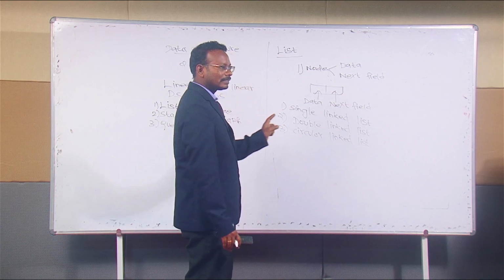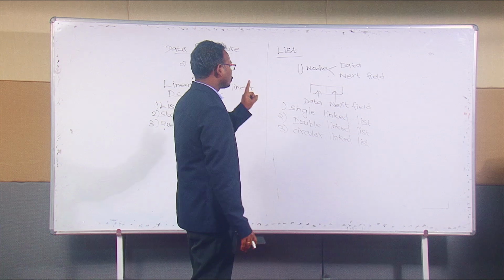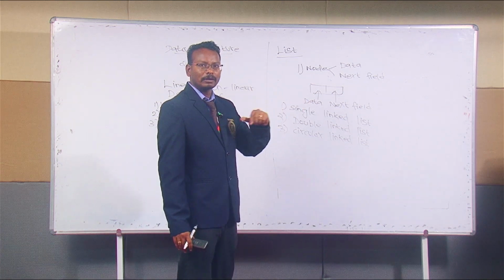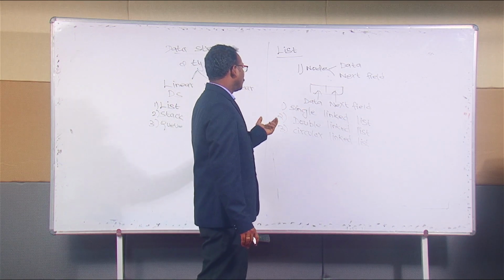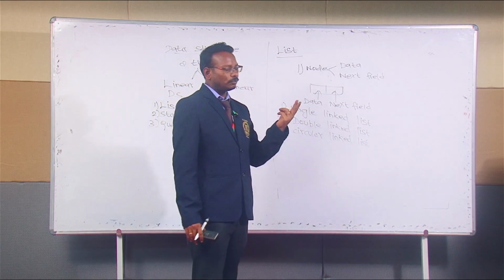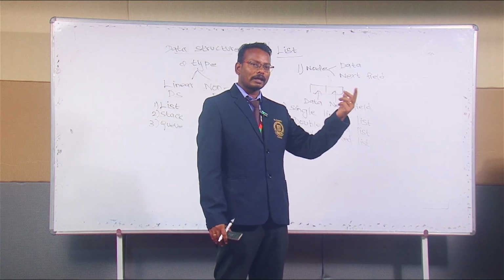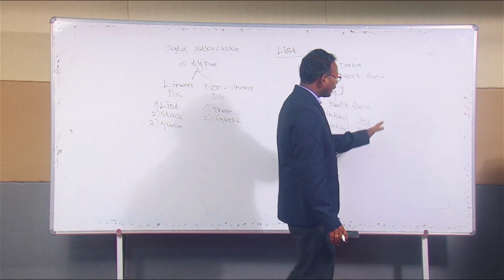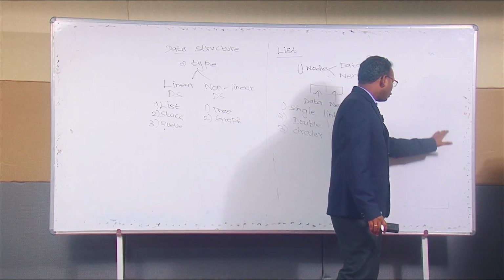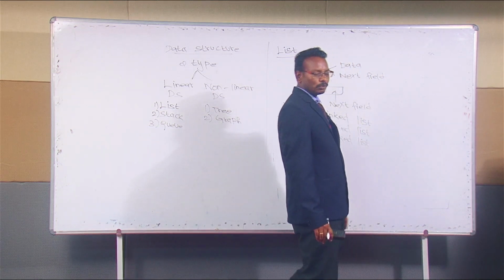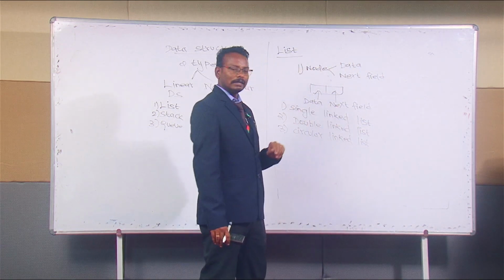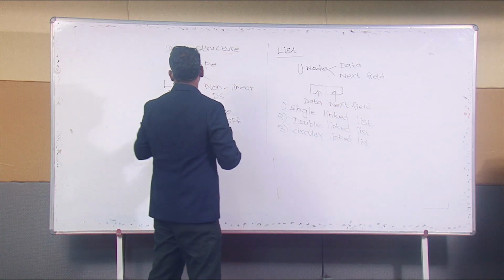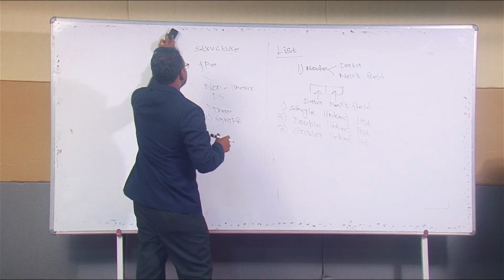In the single linked list, we have only one pointer for representing the address of the next node. But in the double linked list, we have two pointers, one is a forward pointer and the other one is a backward pointer. In the circular linked list, there is no end node; the end node should be connected to the first node. This is a circular linked list. Okay, so first I am going to start with the single linked list.